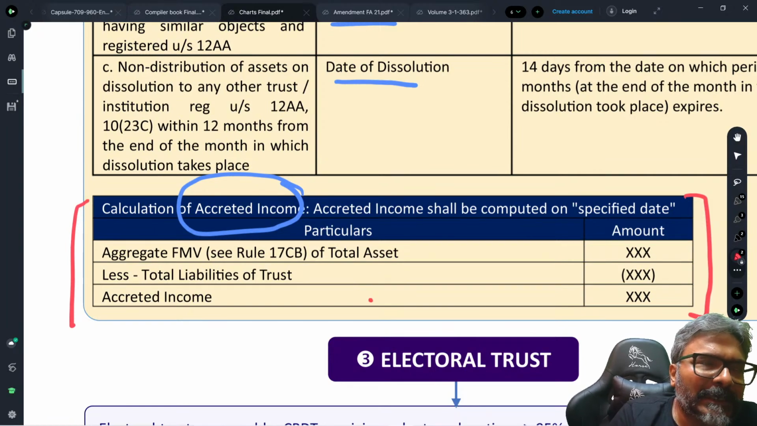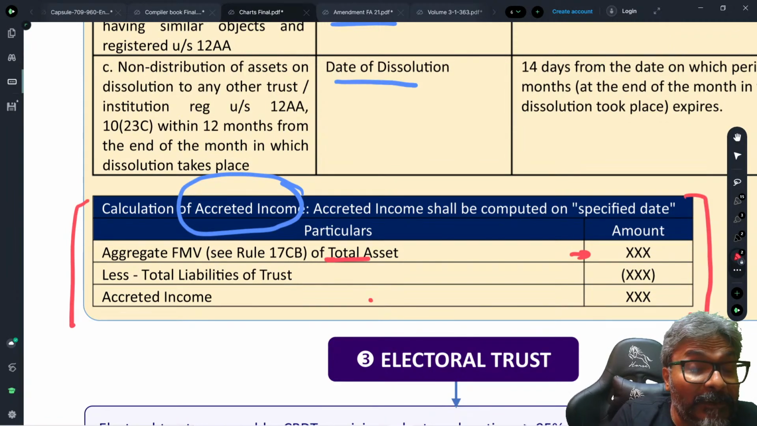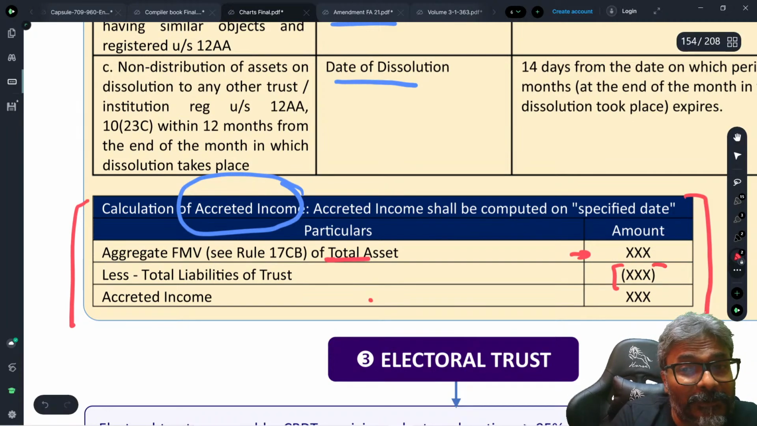Like this would mean that you will make a format, and this format will be like the aggregate fair market value of the total asset minus what? The total liabilities of the trust. So the aggregate fair market value of the total asset minus the total liabilities of the trust, so that will get reduced, students. And therefore the accredited income.